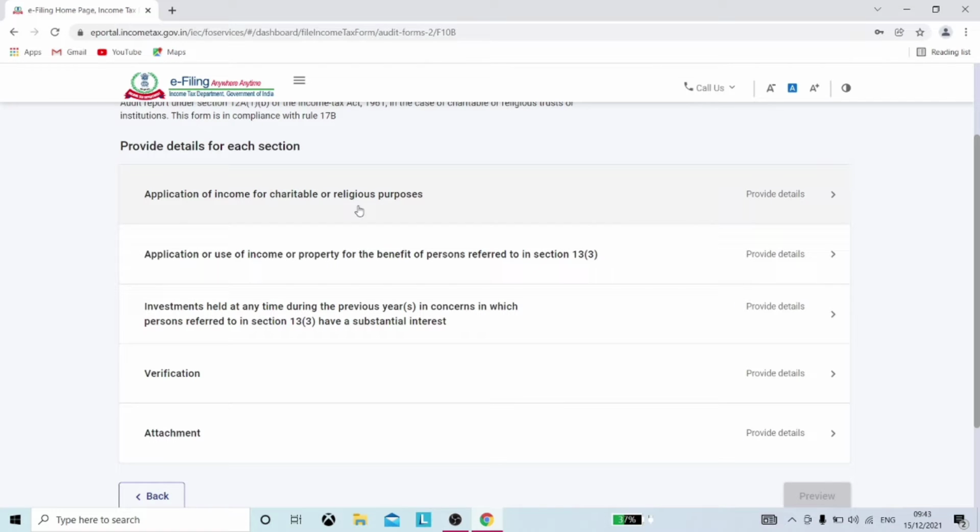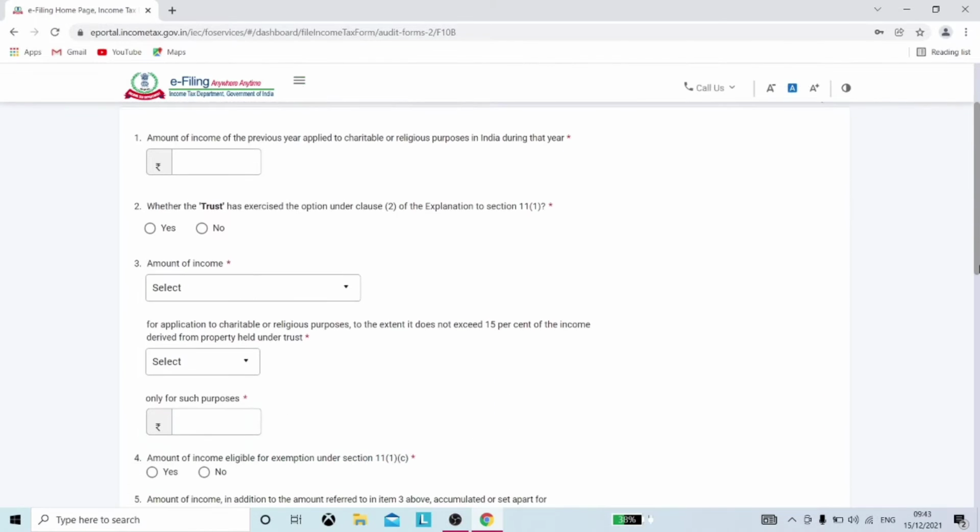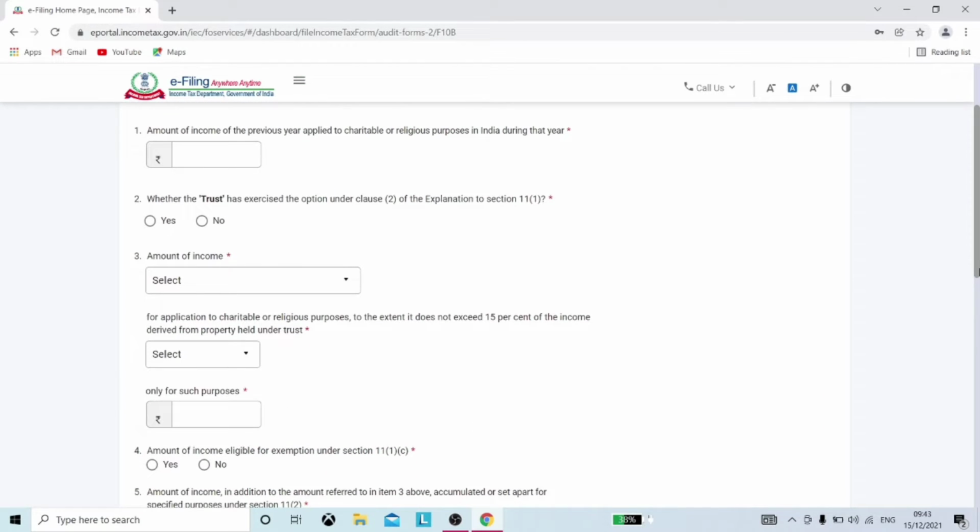So let's begin and check the form by clicking on the first section, application of income for charitable or religious purposes. In the first tab, the amount utilized by the organization for charitable or religious purposes during the year needs to be filled.